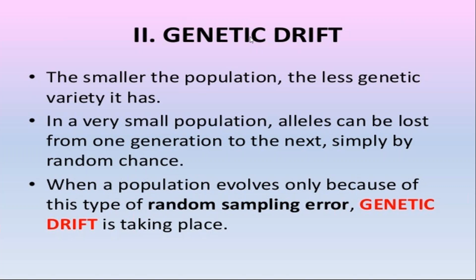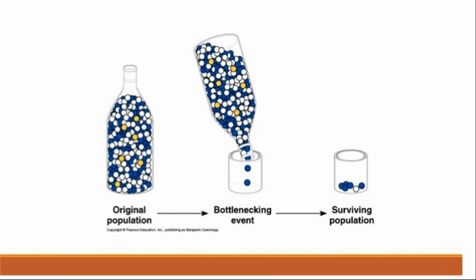Because in the smaller population, less genetic variability is present, fewer varieties are present. As a result, in a small population, the process of genetic drift takes place. Under genetic drift, we will discuss the bottleneck effect and founder effect in the next class. For today, it is enough.